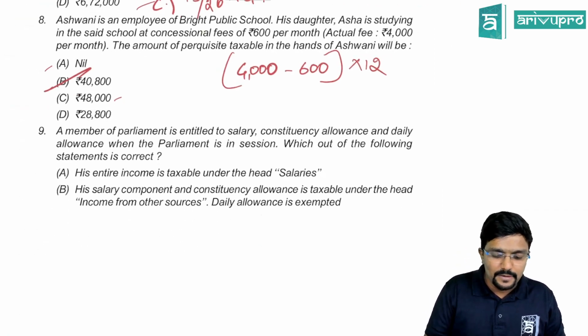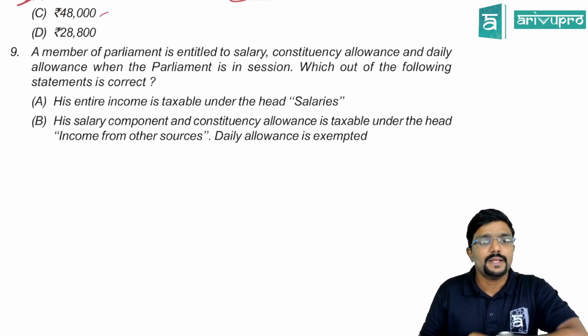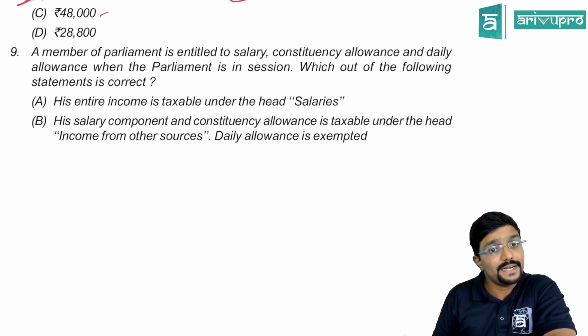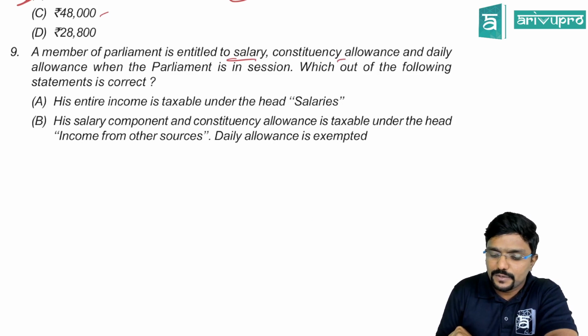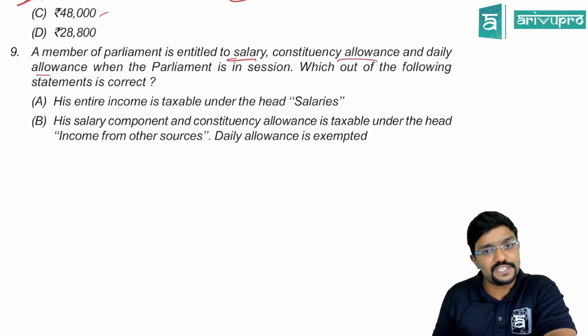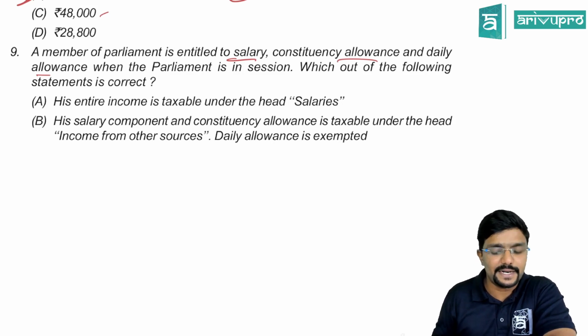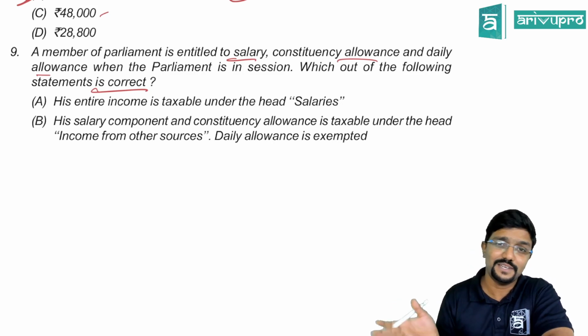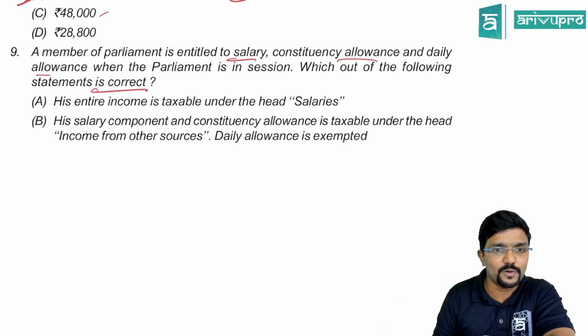Chalo. We'll go ahead. 9th question. A member of parliament is entitled to a salary, constituency allowance and daily allowance. Okay, salary, constituency allowance and daily allowance. When parliament is in session, which out of the following statements is correct? They are asking which is correct. Sometimes they may ask which is incorrect, sometimes they will ask which is correct. Please be careful with that also.